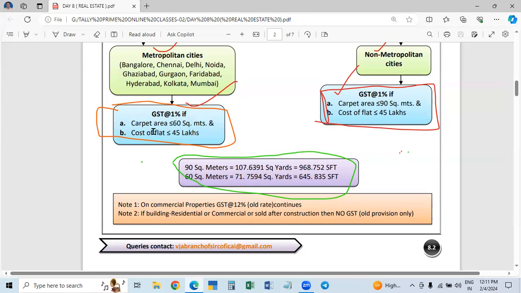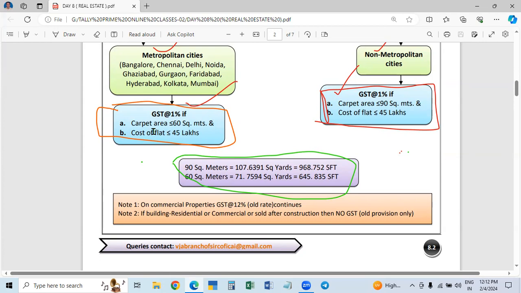In the house, carpet area means wall-to-wall area. The wall will be at least 6 inches thick, so the wall is not taken. If you put carpet, you put it from one wall to another wall, not below the wall. So the 6-inch wall is excluded and not taken into account. Carpet area is from wall to wall, where you would lay the carpet.